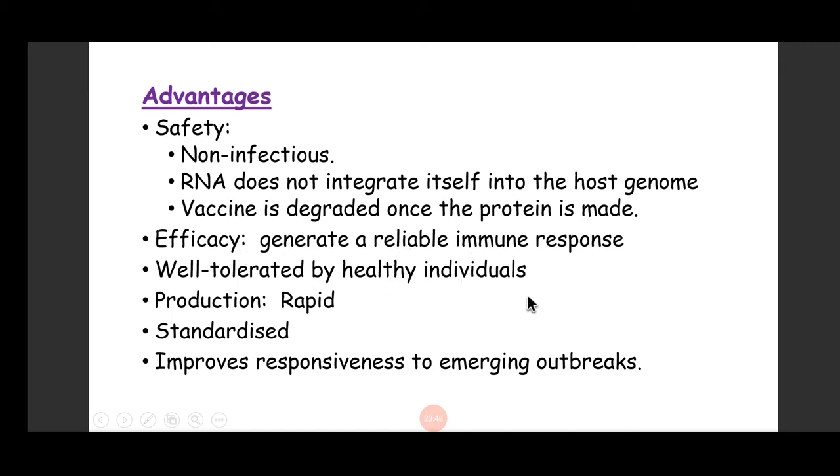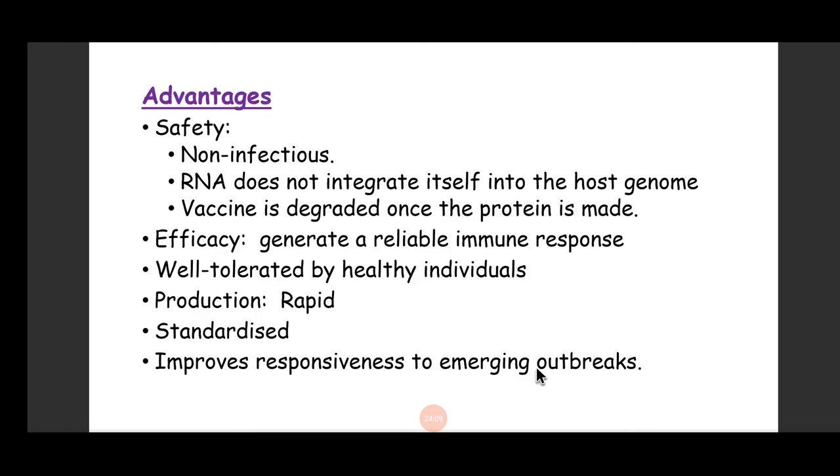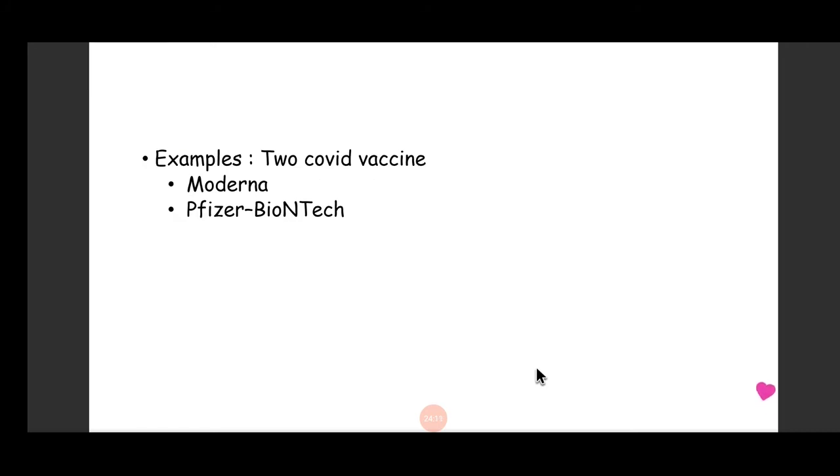Its efficacy is good. It is well tolerated by healthy individuals. Production is rapid, and they can very easily be standardized, and they can be used for responsiveness to emerging outbreaks. For example, this is the first time RNA vaccines are used, as COVID vaccines. This is the first time that we have ever used RNA vaccine in history, for COVID, and we are using them successfully. The Moderna and Pfizer BioNTech vaccines are in the market. They are RNA vaccines.